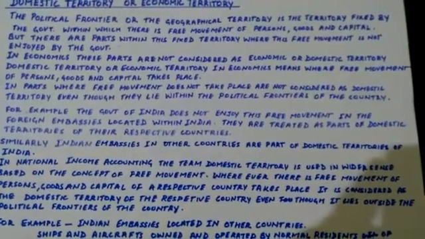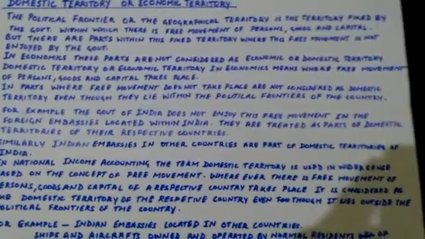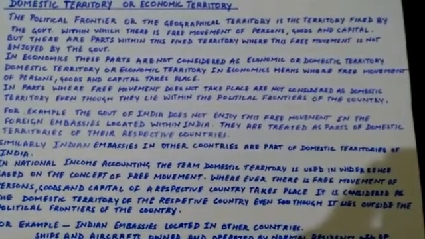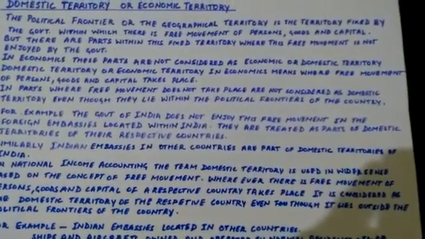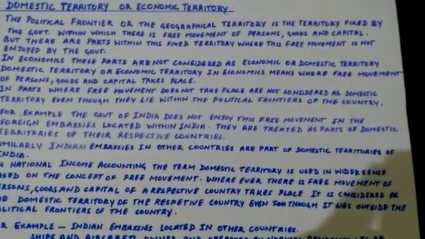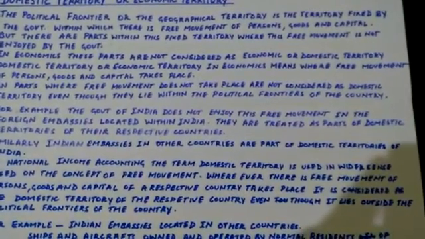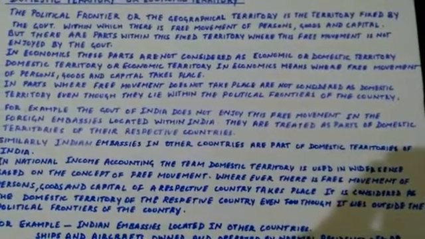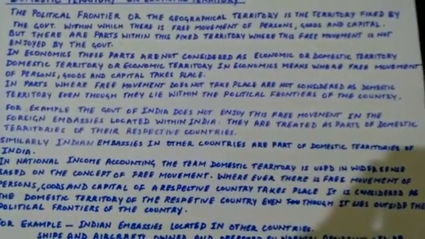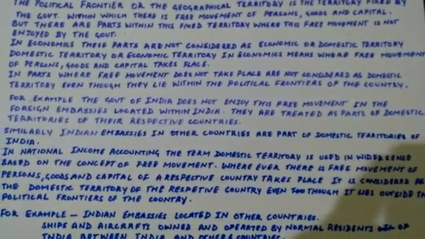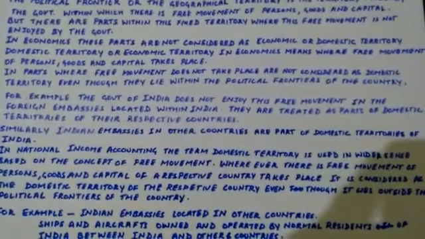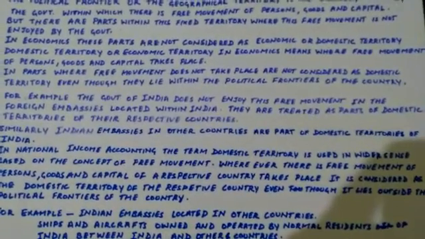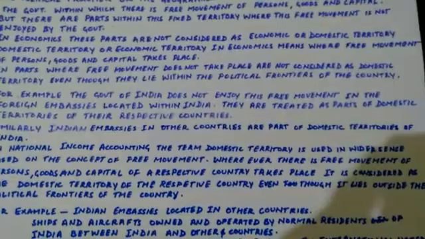Now in economics, there are parts inside the geographical territory in which free movement of persons, goods or capital is not possible. So these parts do not belong to the economic territory of the country. Economic territory of the country is that part where there is free movement of persons, goods and capital of the country.